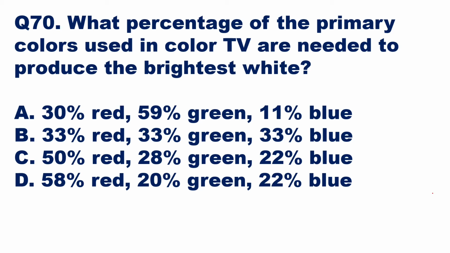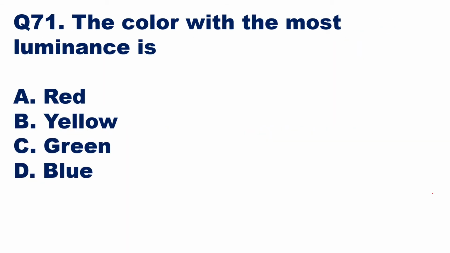Our calculations show that the luminance signal associated with white of the picture should contain 30% red, 59% green, and 11% blue. So option A will be the right answer here. Then we'll go to the next question, question number 71.